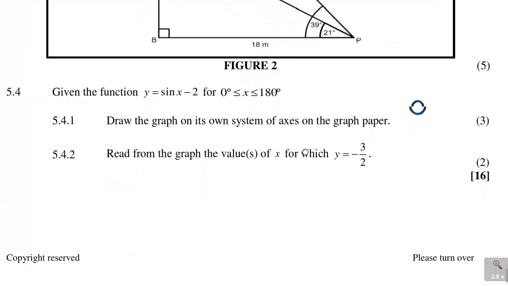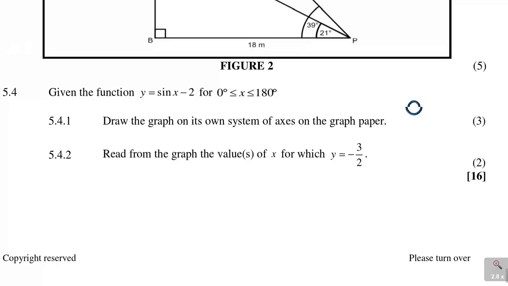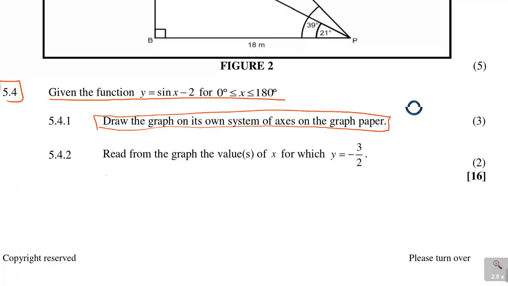Look at this question 5.4. It says given the function, so we're given this function y is equal to sin x minus 2 for 0 less than or equal to x less than or equal to 180. It says draw the graph on its own system of axes on the graph paper. You see that? They want you to draw this graph. So for you to be able to draw this graph, what I always encourage, have your table of values like this.